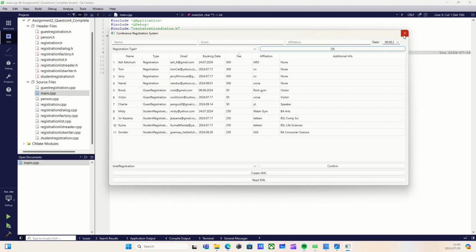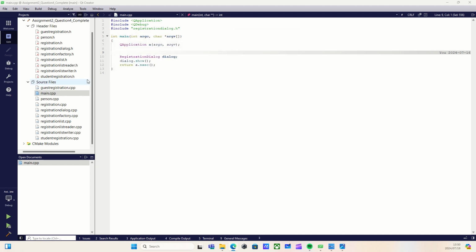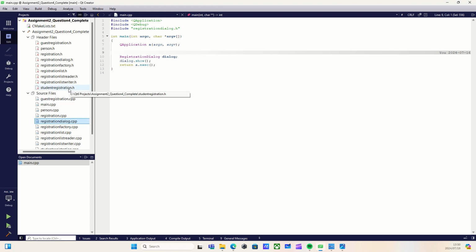So let me exit this, and if you watch prior videos, you pretty much understand how all of this was built. Now obviously I haven't shown you how I created the registration factory class, or how I implemented the singleton pattern, and I'm not going to because again this is an assignment, I don't want that information to be public. We have a reader which essentially reads the XML data. I should have shown you how to use the writer actually.